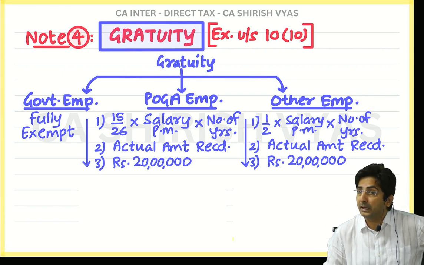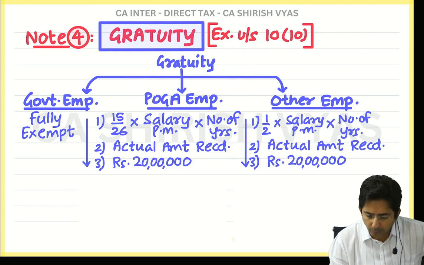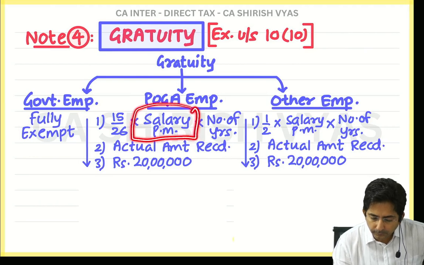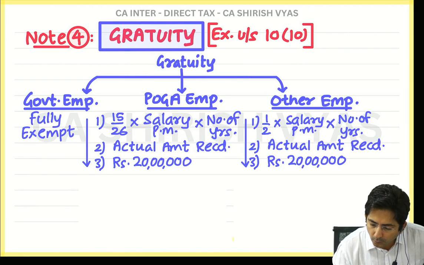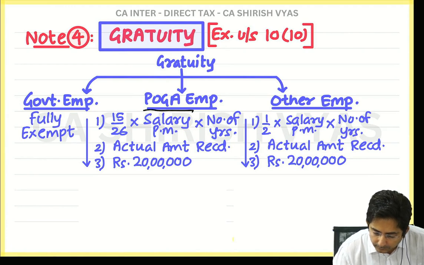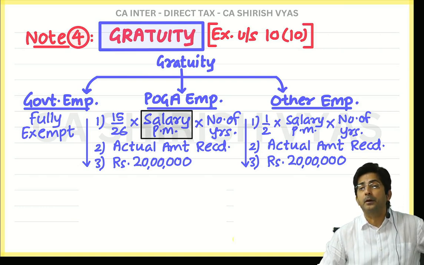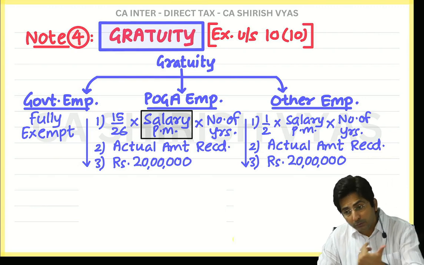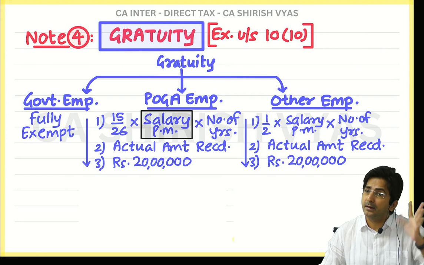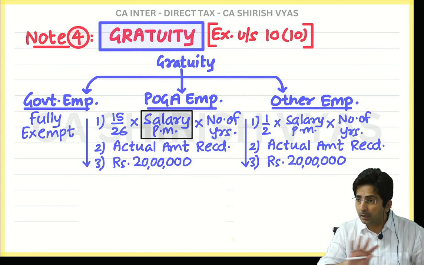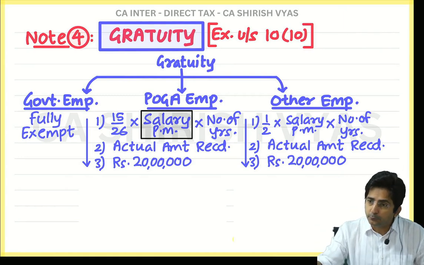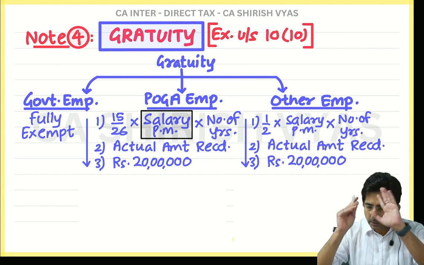But it's not over. Now there are still more points. You know where? Look. Tell me, 15 upon 26 you multiply by what? Now the next question is, what is salary per month? What is salary per month? Basic salary, dearness allowance, both the dearness allowance, in terms, not in terms, both. See, generally in all the income tax formulas, it is DA in terms only. In terms, in formula, not in terms, not in formula. This is the general mentality.